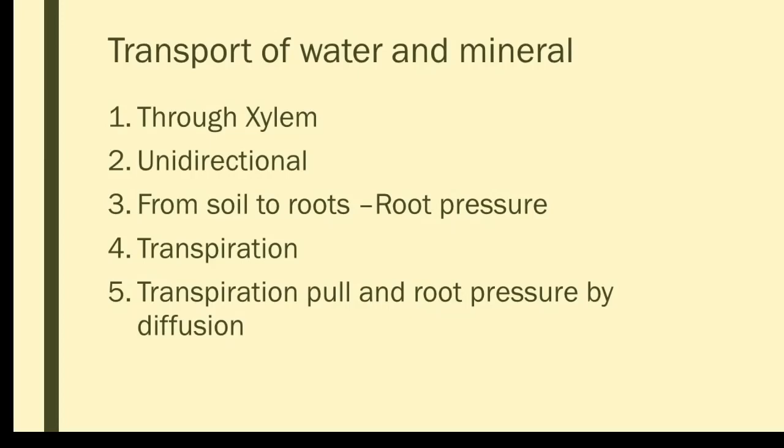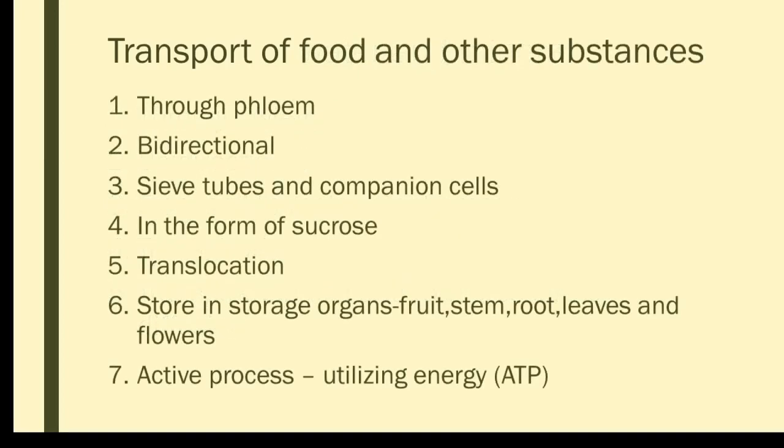Now we'll move on to how the transport of food takes place. It takes place through the phloem, whose main components are sieve tubes and companion cells. It is bidirectional: sometimes from leaf to root, sometimes leaf to shoot, sometimes leaf to flowers, buds, etc. Wherever growth is taking place, the sugar or carbohydrate has to be transported there.